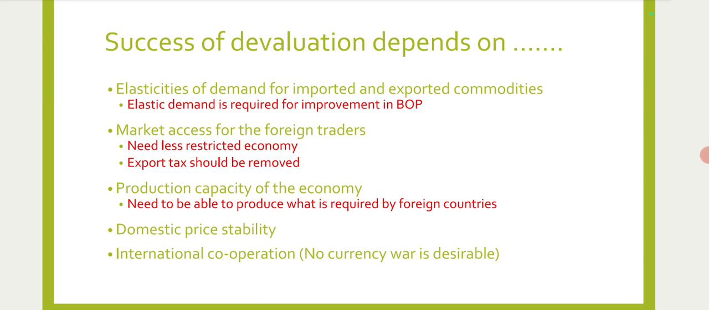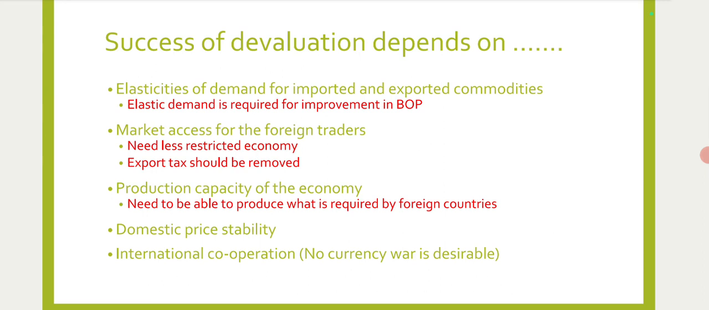The third one is production capacity of the devaluing country's economy. Devaluation hopefully raises the demand for export; external demand for our commodities and services will hopefully rise with devaluation. But once the demand comes from the rest of the world, the production capacity, the manufacturing sector, has to be able to meet the external demand. So production capacity is of prime importance.